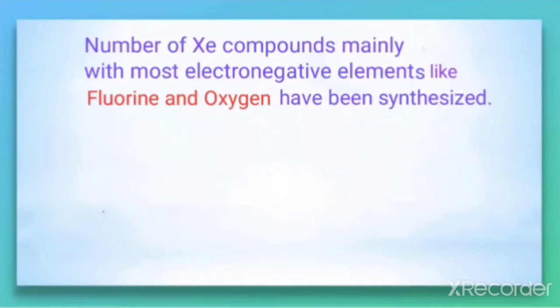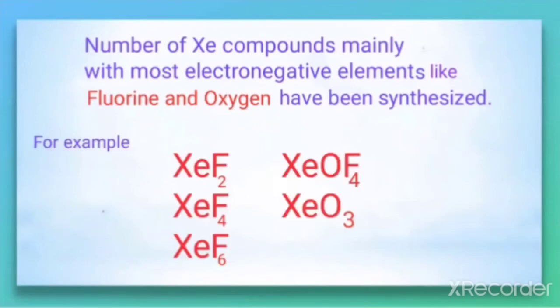So that is the most important question here. Why do fluorine and oxygen form compounds with xenon? Because they are the most electronegative elements which can form compounds with xenon. Fluorine and oxygen can form a number of compounds with xenon, some examples being XeF2, XeF4, XeF6.